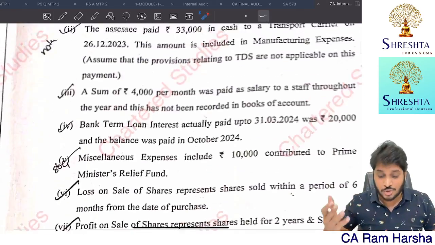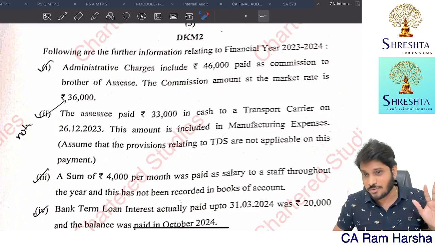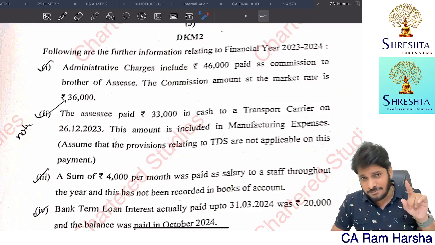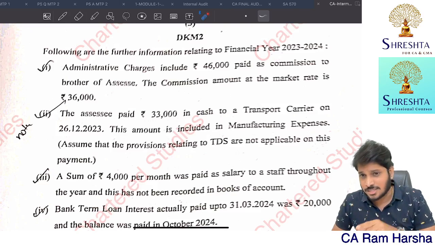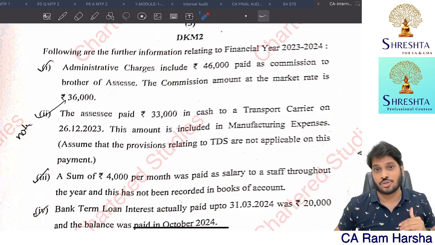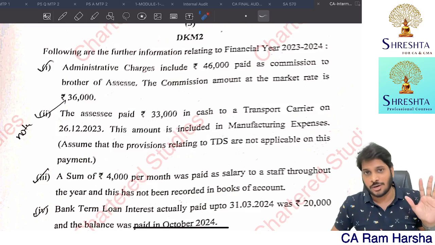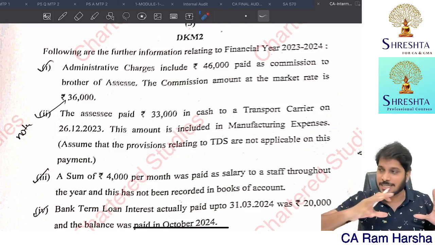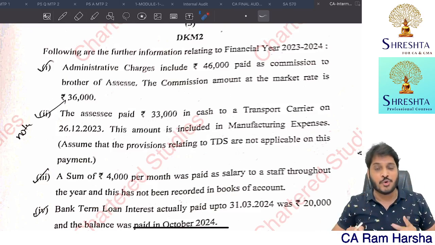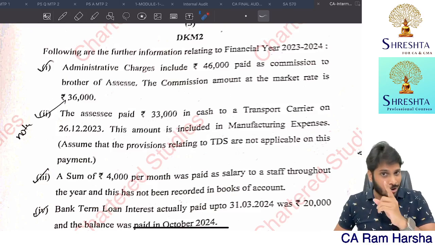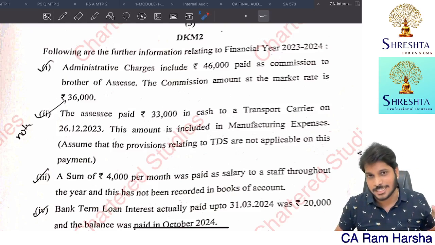I was telling in the marathons also, and in previous videos also, don't focus on the default tax regime. That's the given last option. In fact, ICAI in the study material, right from the first chapter, started discussing the default tax regime, which is not the correct order of preparation according to me. That's why I never did my entire recordings of my CA Inter income tax in that order. I covered 115BAC default tax regime at last, because that is not something important in reality, and that was proved with the May 24 exam. I already told this; you can check my marathon also. In the introduction also I specifically told they will not test it.